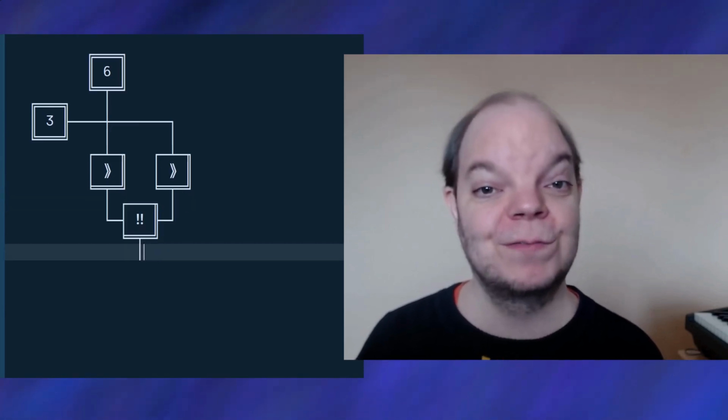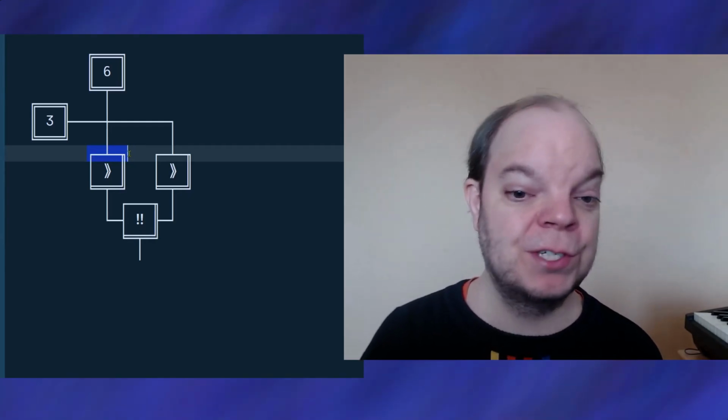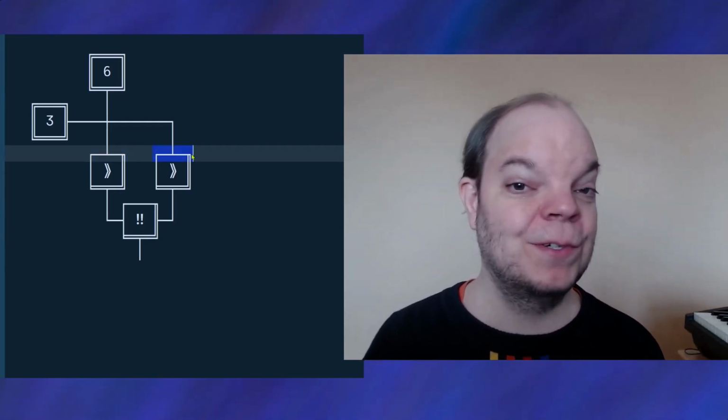So let's do two things. First, I'm going to convert all of these integers into strings, like this. And now let's just concatenate those two strings so we just get one after the other. I'm just using a library function for string concatenation here. Alright, so let's see what we expect this to output. Well, I said that the bottom output of the cross thing will do the shift, and the right side here will do the less than.